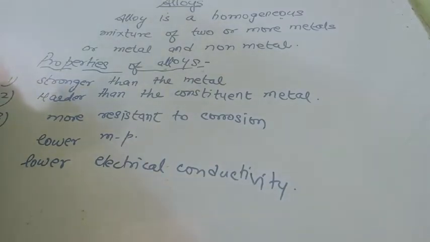Okay, so these are the properties of alloys. Understood?